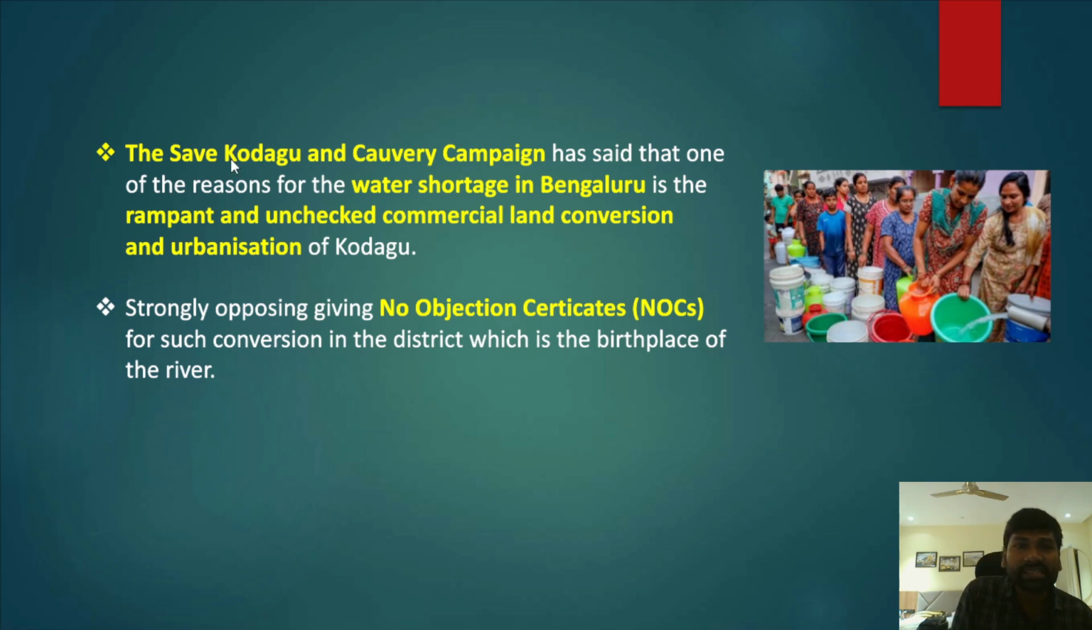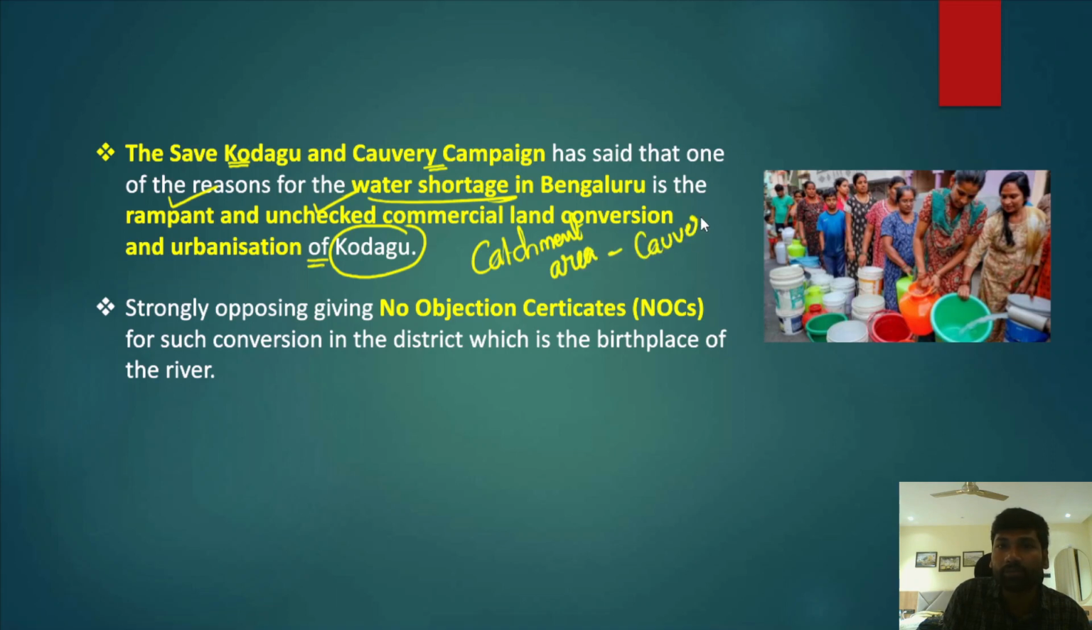There was a Save Kodagu and Save Kaveri campaign. A group of people who run this campaign have said that the reason for water shortage in Bengaluru is rampant and unchecked commercial land conversion and urbanization in Kodagu. Please understand, Kodagu is considered a catchment area for the river Kaveri. So this is a catchment area for the river Kaveri.